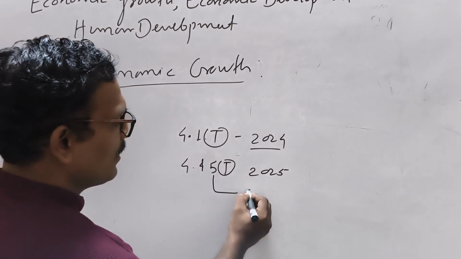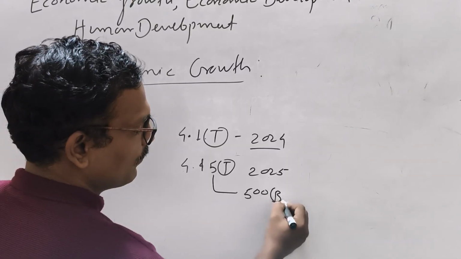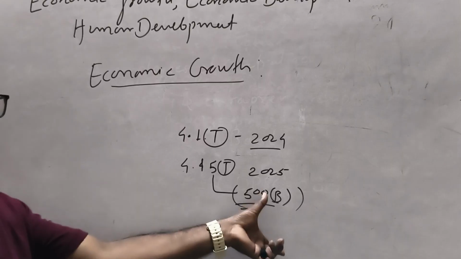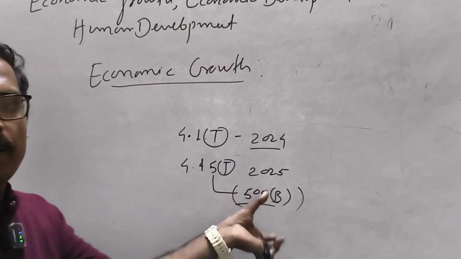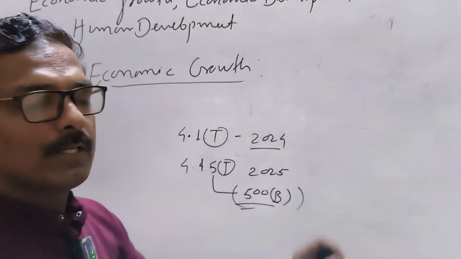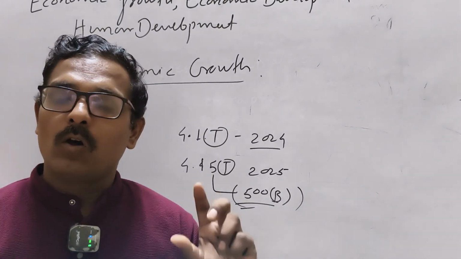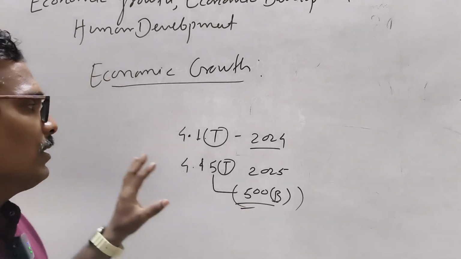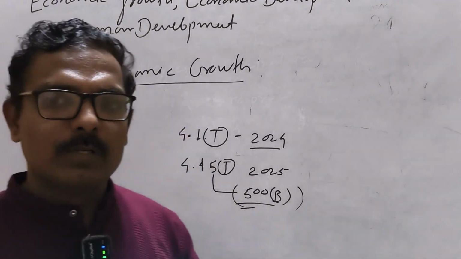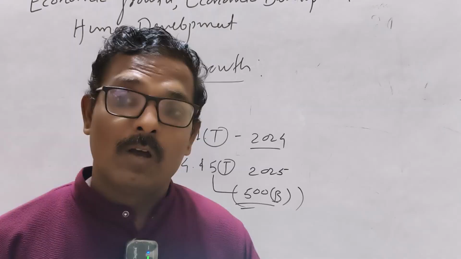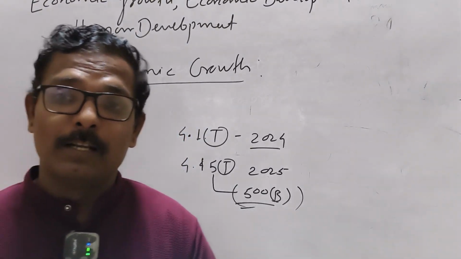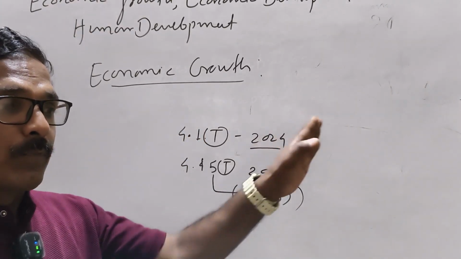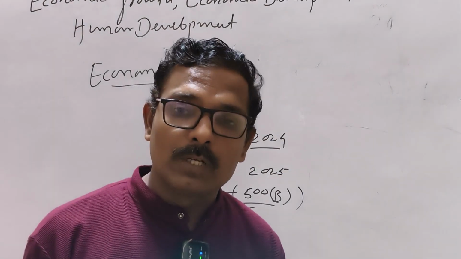Which means we have added here 500 billion dollars. So it can be said that growth is a quantitative measure. Economic growth is just about the quantification, the quantitative numbers of growth. And so many times, so many governments all over the world are misleading their fellow citizens by showing these numbers to say how the country is growing, how the country is developed.